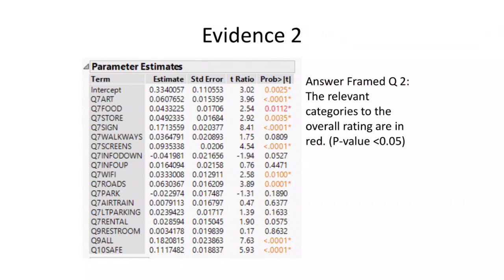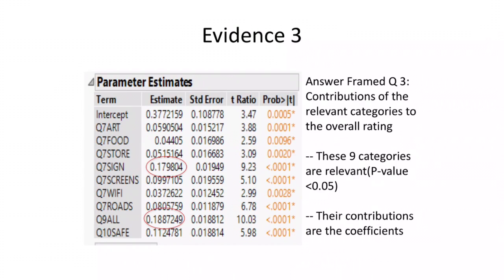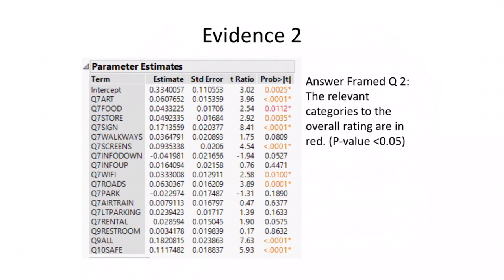Here we see food and store do have impact on the overall rating. And Wi-Fi and roads are relevant to the overall rating too. So in total, there are 9 variables here. But are those variables important? Are those variables really relevant to the overall rating?